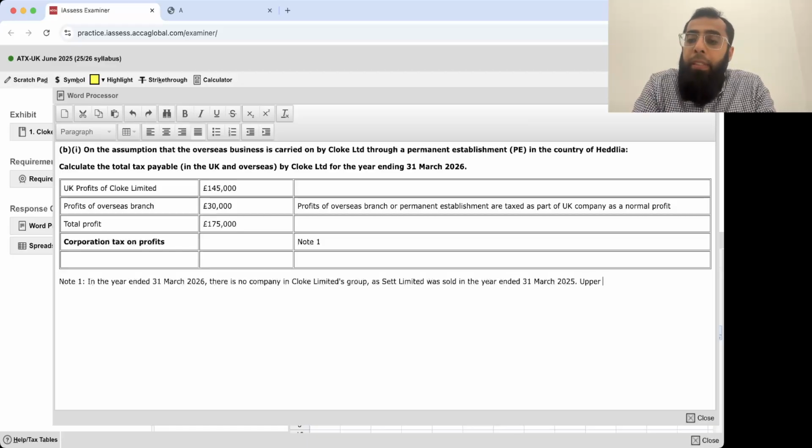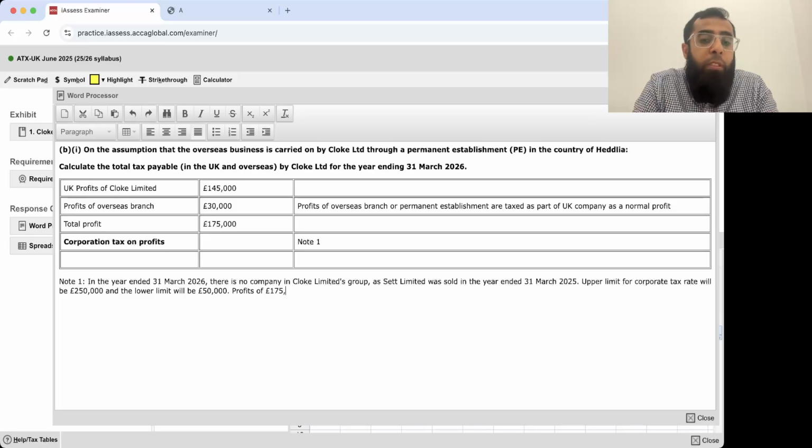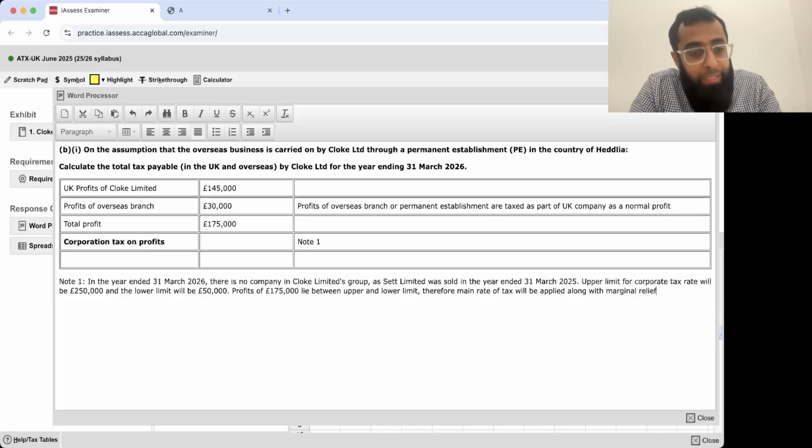Okay. Upper limit for the corporate tax rate will be 250,000, remains at the same level, and the lower limit will be 50,000 pounds. Profits of 175,000 pounds lie between the upper and lower limit. Therefore, the main rate of tax will be applied along with marginal relief. If you guys remember, the main rate 25% along with the marginal relief.